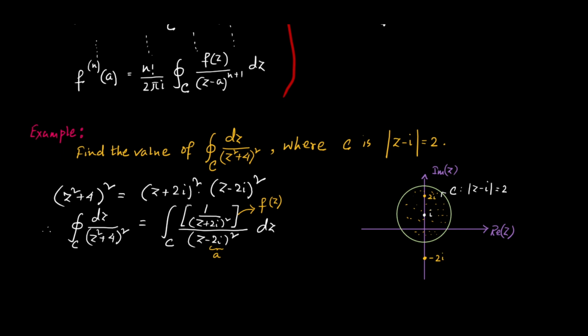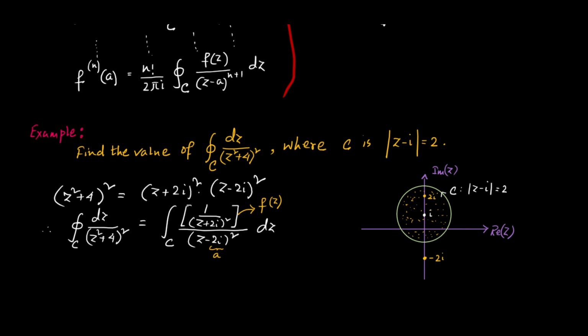So on C and inside C, that means on the simply connected region, I'm making some yellow dots on that region, the function f(z), that is 1 upon (z + 2i)², is analytic. So we can comfortably apply Cauchy's integral formula.